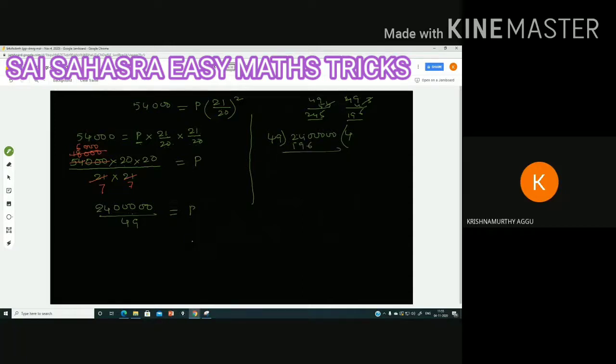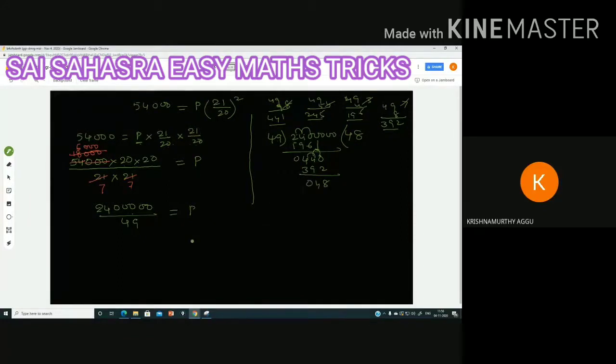196. So 10 minus 6 is 4, 3 minus 9 is not possible, 13 minus 9 is 4, here 0. 44 is not divisible by 49, take down the 0, 440. 440 means 49 10 times is 490, 49 9 times: 9 nines are 81, 9 fours are 36 plus 8, 441. It is crossing that. So 49 8 times. Let us see, 8 nines are 72, 8 fours are 32 plus 7, 39, 392. So 8 times is 392. After that 10 minus 2 is 8, 13 minus 9 is 4, 3 minus 3 will be 0.